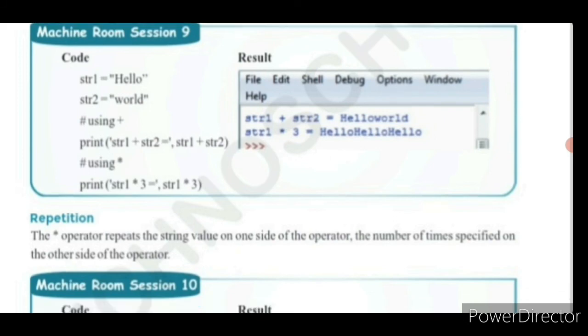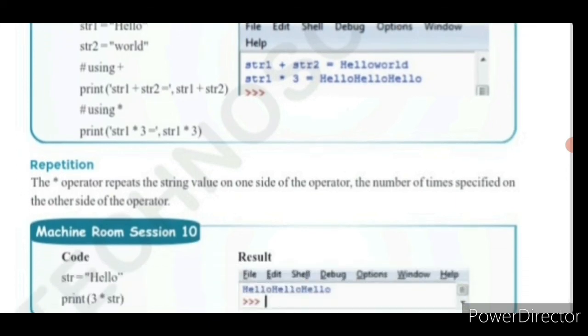Okay, so it is presented: hello world. Hello is the single string, world is the other string. Here, using the addition operation, we are going to join the two strings: hello world. Clear, children? So next, the multiplication operator we are using in Python in order to repeat the sequence.